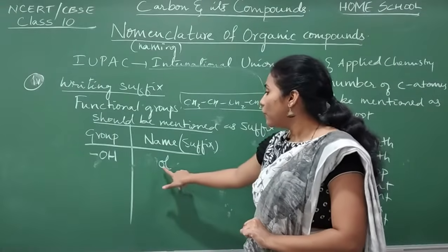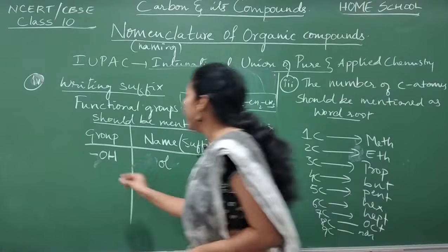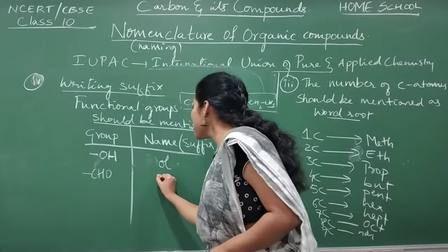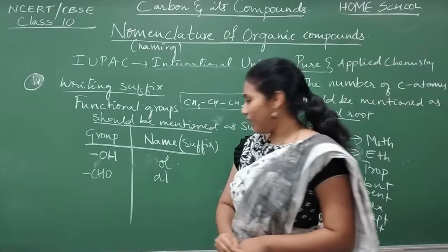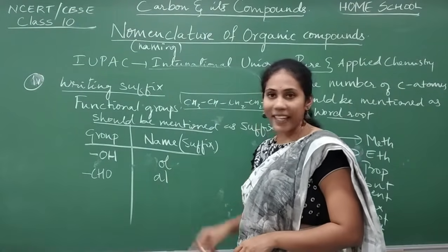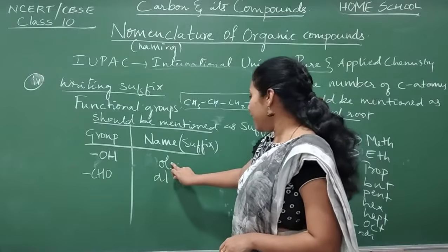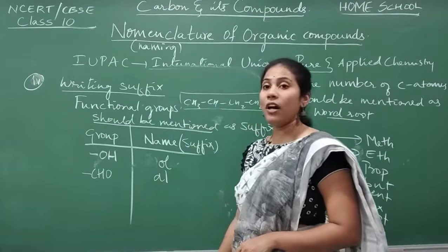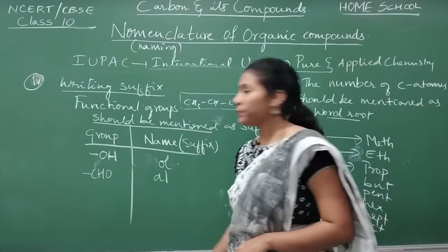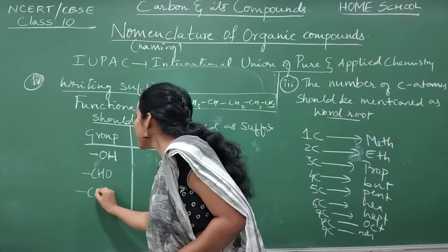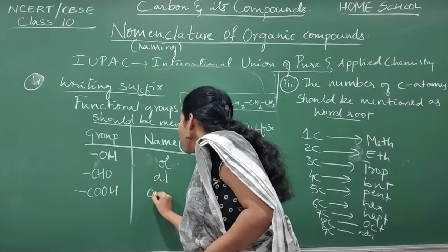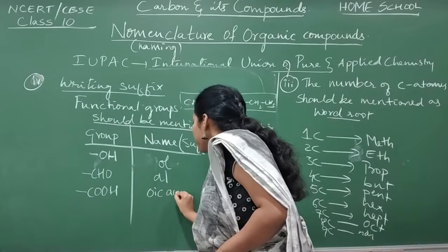Remember, OL. And the aldehyde group is mentioned as AL. Don't get confused between OL and AL. OL is nothing but the alcoholic group. AL is nothing but the CHO group. And the group COOH is written as oic acid.